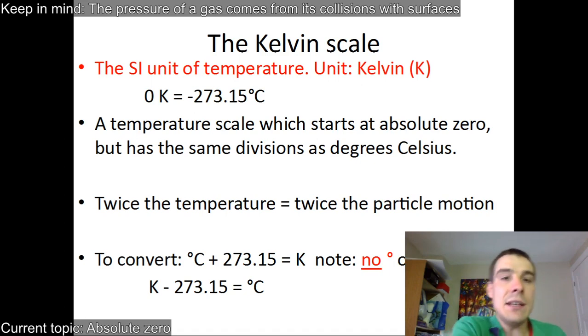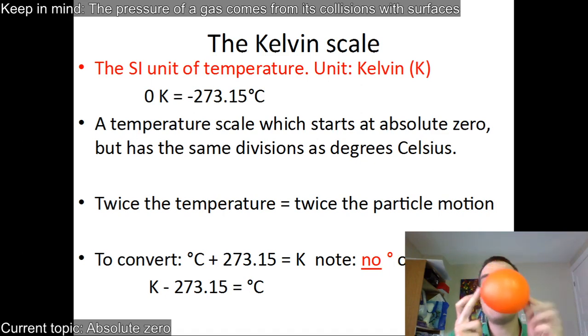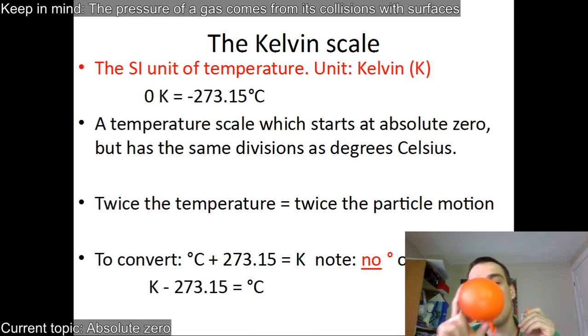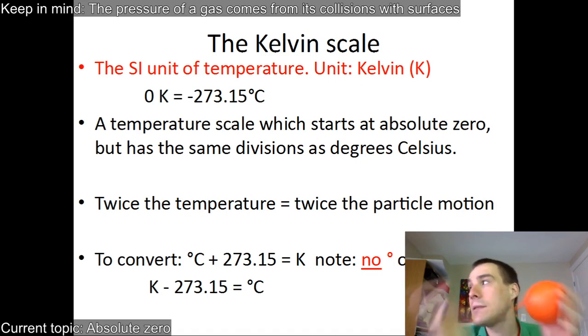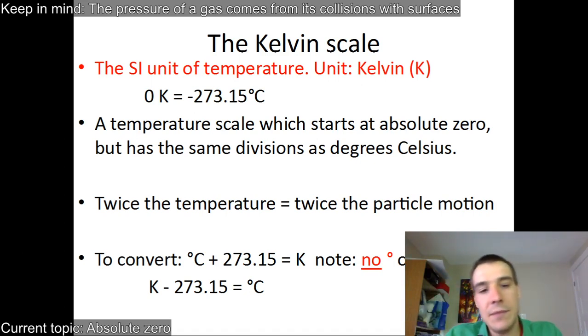Which means that if I wanted to double this balloon's volume, I'd have to double the Kelvin. If it's about 300 Kelvin, I'd have to double that to 600 Kelvin to make this volume go up by a factor of 2. That's about 300 degrees Celsius, with 600 Kelvin minus 273. So we don't see large changes in volume with temperature very often, but that's Kelvin. We have to use Kelvin. One big note, there's no degrees symbol. I see a lot of students write degrees Kelvin. It's not degrees, it's an absolute, so it doesn't get a degrees.